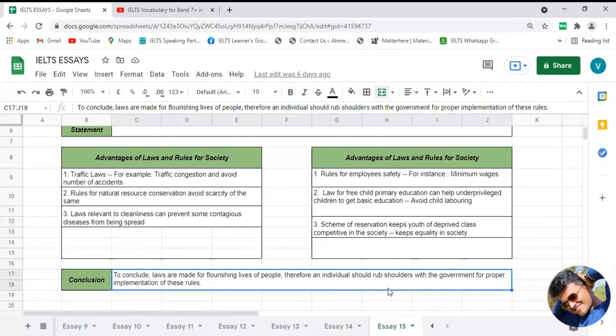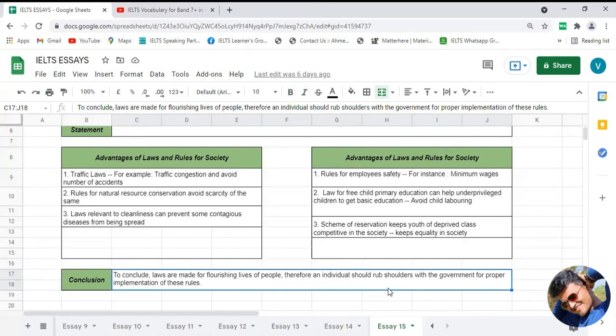But again, if I write that particular general idea by using certain advanced vocabulary, then my conclusion will be something like this: to conclude, laws are made for the flourishing of people's lives. Flourishing means developing, right?